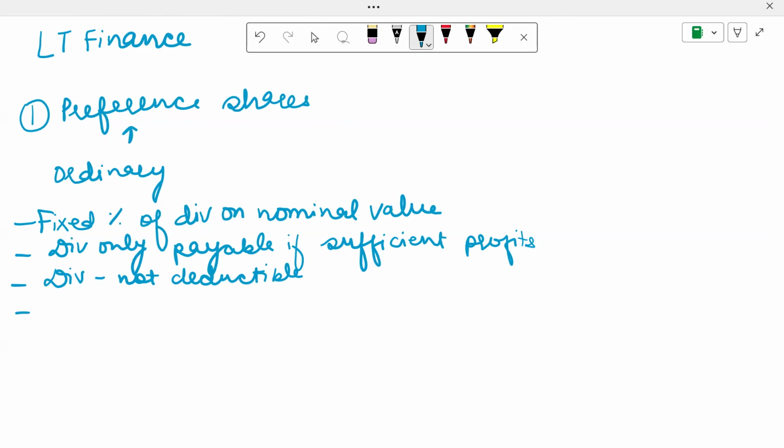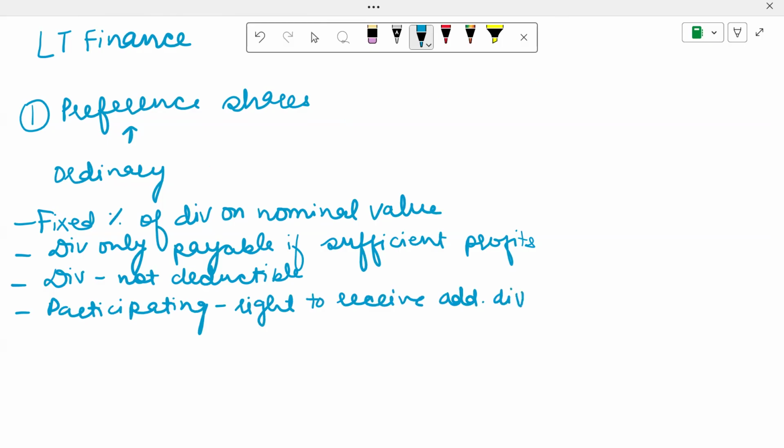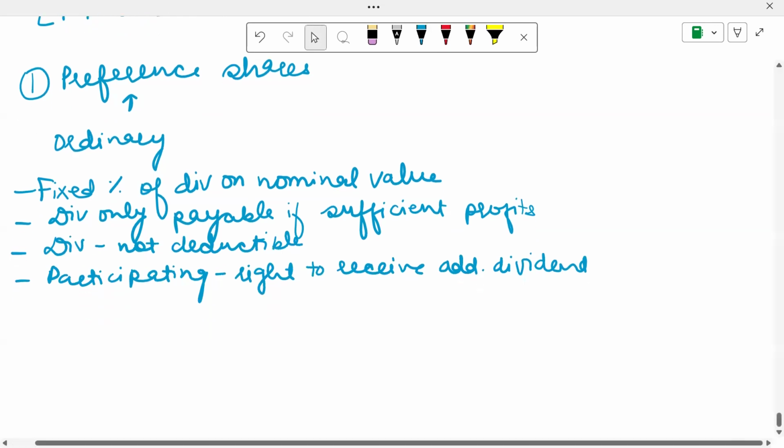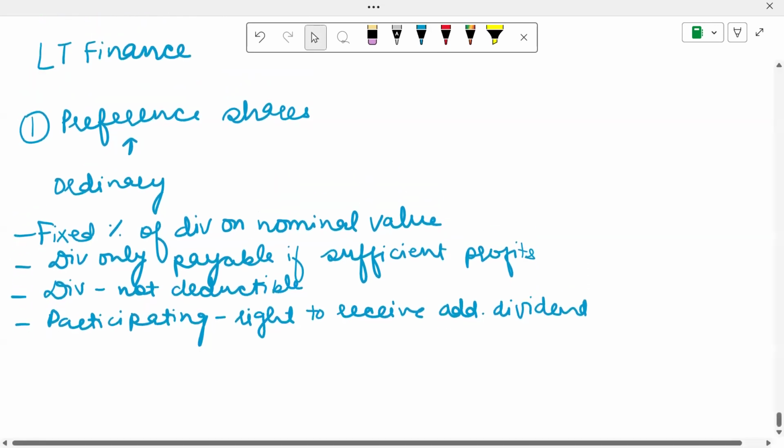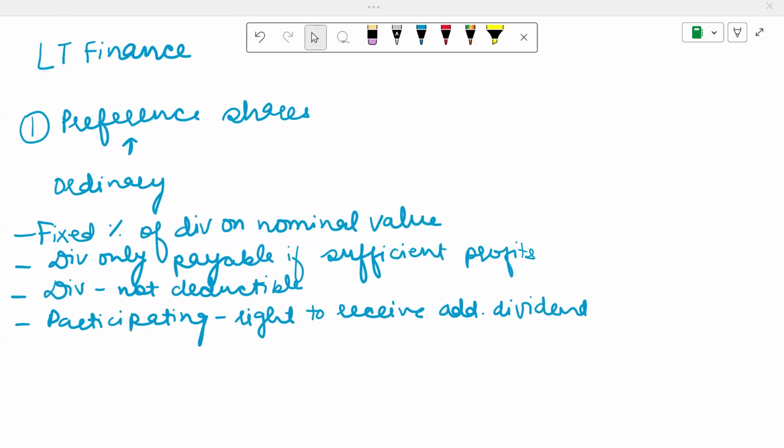Then participating preference shares is another kind of variation when it comes to preference shares. Basically over here the shareholders have a right to receive additional dividend. So in case the company has done very well in some year, in participating preference shares, the shareholders have a right to receive extra additional dividend.